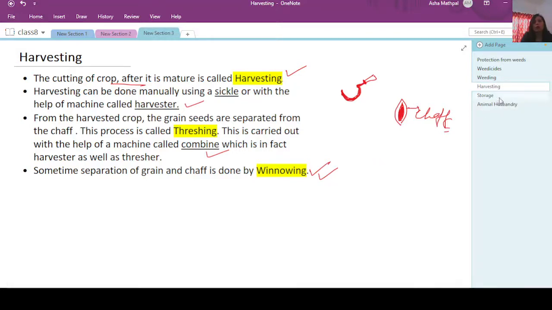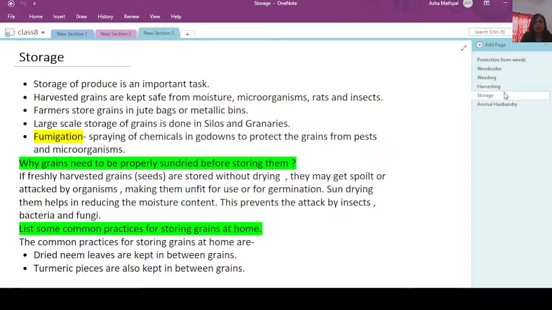Now after getting these grains, we have to collect them and store them so that we can supply them to the market. This is a very important step, because a huge amount of produce is collected from every part of the country and needs to be properly stored.